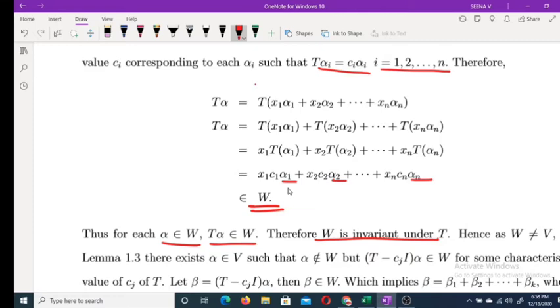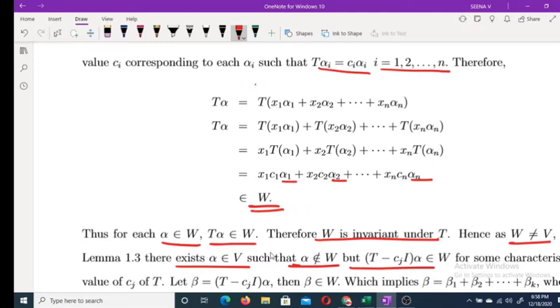And we have assumed that W is not equal to V. Then apply our lemma. W not equal to V implies there exists an alpha belonging to V such that alpha does not belong to W but (T minus cj I) alpha belongs to W for some characteristic value cj. Clear? We are just applying our lemma. Okay.